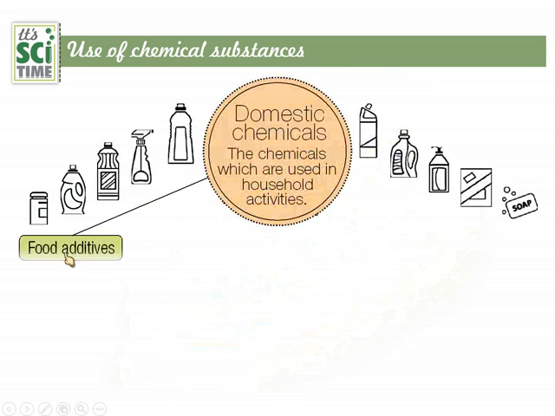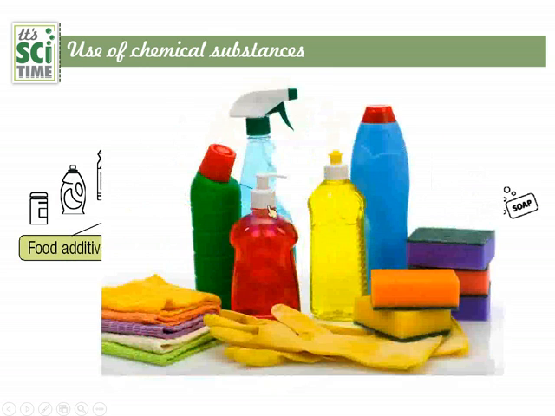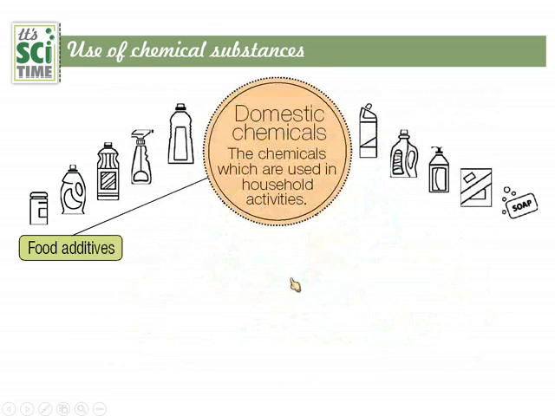First category, food additives. Next category, the cleaning agents. Cleaning agents are artificial chemicals, and their bottles are artificial too. Once we throw all these things away into the environment, they become harmful pollutants.